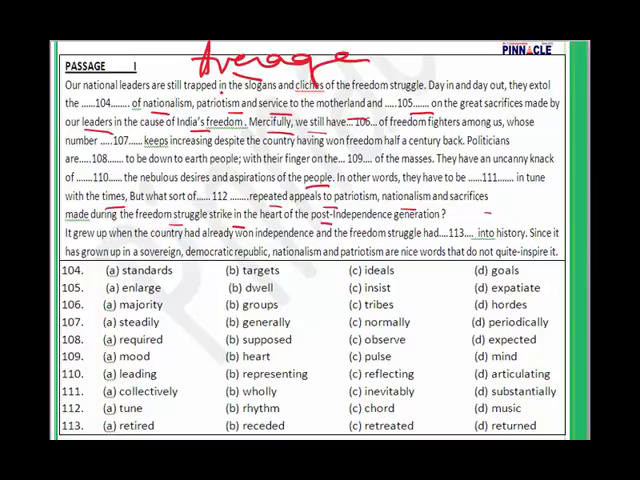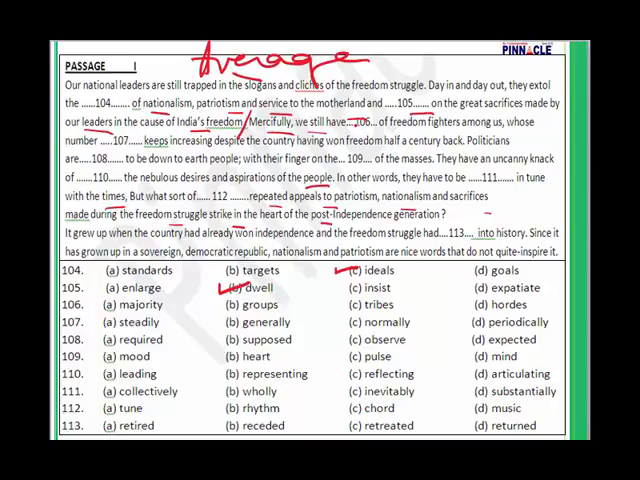Our national leaders are still trapped in the slogans and cliches of the freedom struggle. Day in and day out, they extol the, for 104 the answer is going to be C. They extol the ideals of nationalism, patriotism and service to the motherland. Dash on the great sacrifices made by our leaders. And then for 105 we are going to go with they dwell, they think about. Dwell means to keep wondering about something, to keep thinking about something and referring to it. So, and dwell on the great sacrifices made by our leaders in the cause of India's freedom. First one sentence is over.